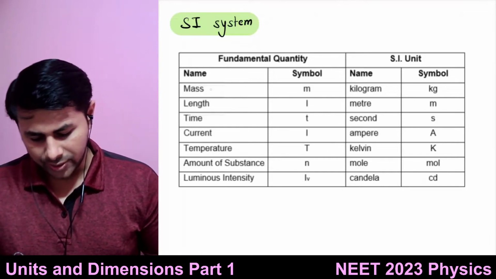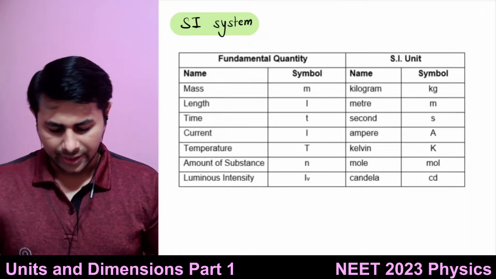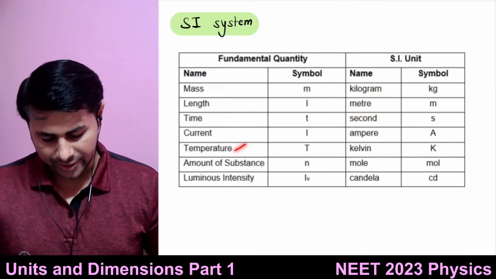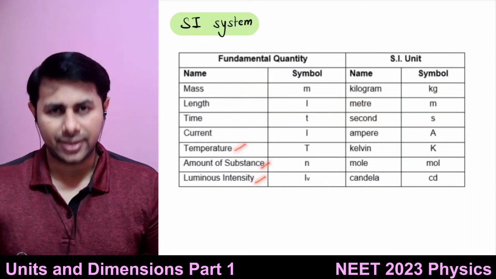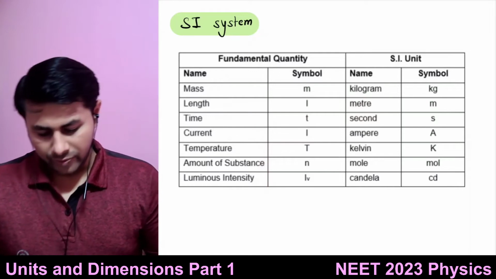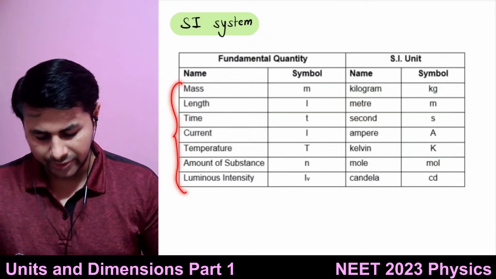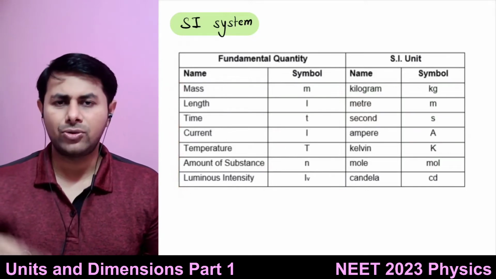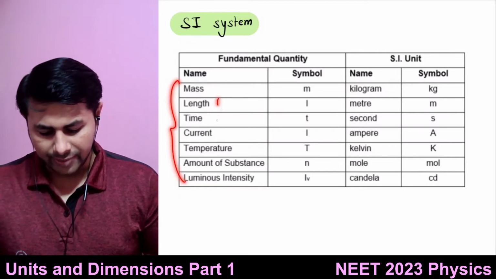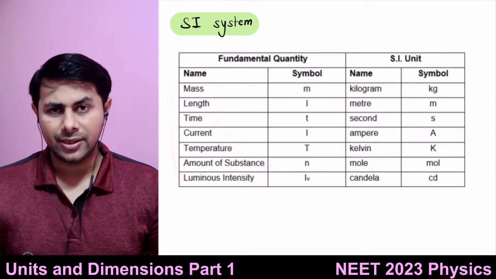Length, mass, time are the basic fundamental quantities, and in addition to that, we need electric current, temperature, amount of substance, and luminous intensity. These are some more fundamental quantities. So now we have an international system of units where we have seven fundamental quantities, and there are two supplementary quantities too. So what are these seven fundamental quantities? Length, mass, time, electric current, temperature, amount of substance, and luminous intensity.